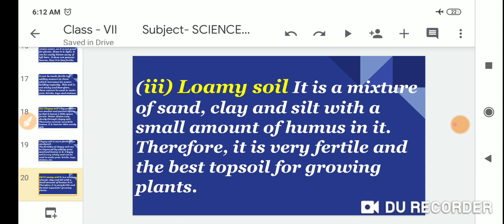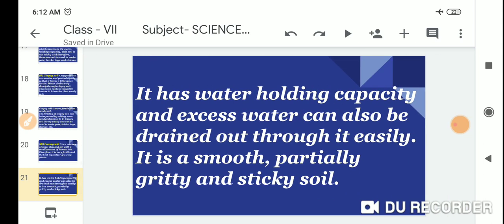Loamy soil is a mixture of sand, clay and silt with a small amount of humus in it. Therefore, it is very fertile and the best topsoil for growing plants. It has water holding capacity, and excess water can also be drained out through it easily. It is smooth, hardly gritty and a little sticky soil.